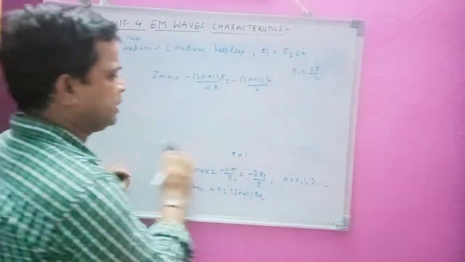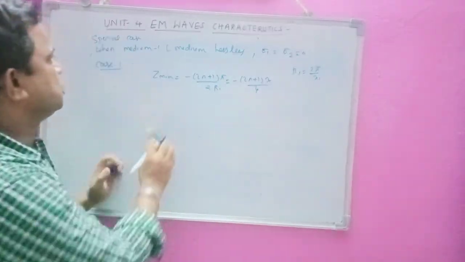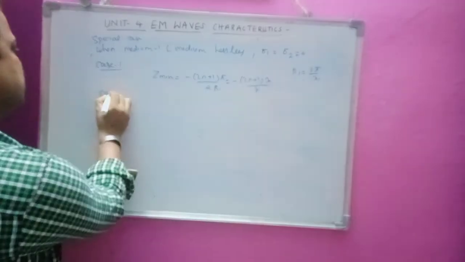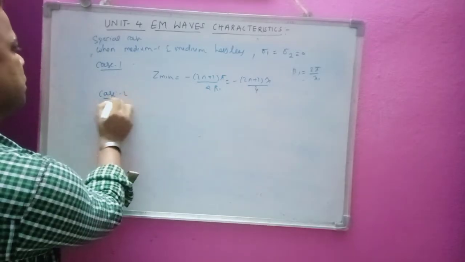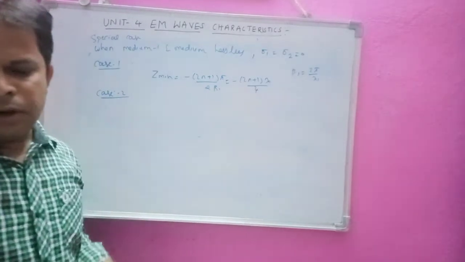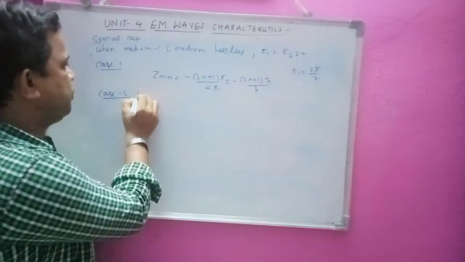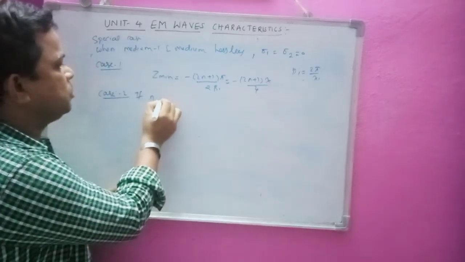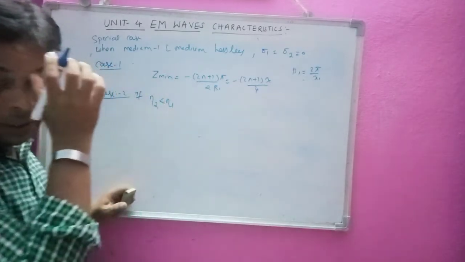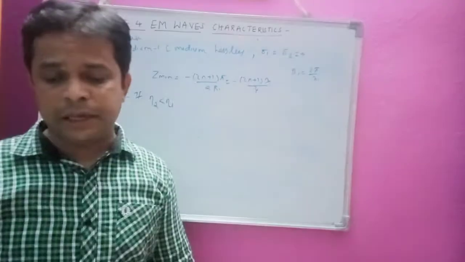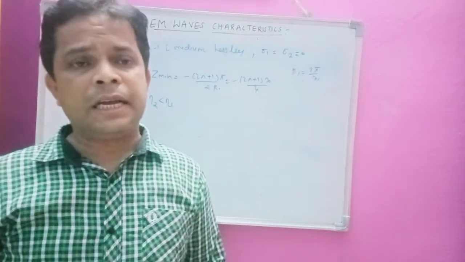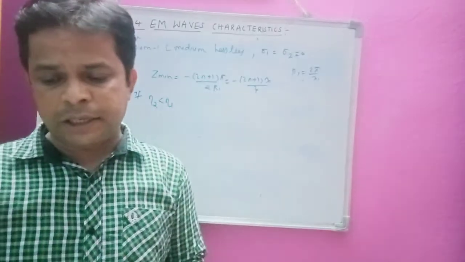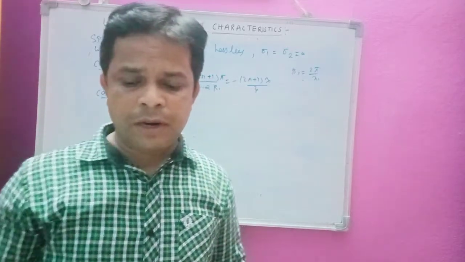If I take the second case, case 2, similarly I will take the case 2 here. In case 2, eta 2 is less than eta 1 here. Okay, so eta 2 is less than eta 1 here. So now we have to locate the E1 max and E2 max here. That is, the location of E1 max and E1 min are given by Z max and Z min.